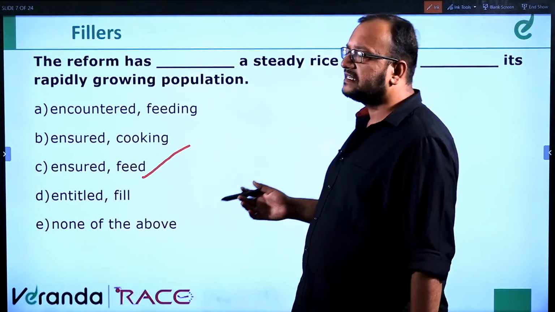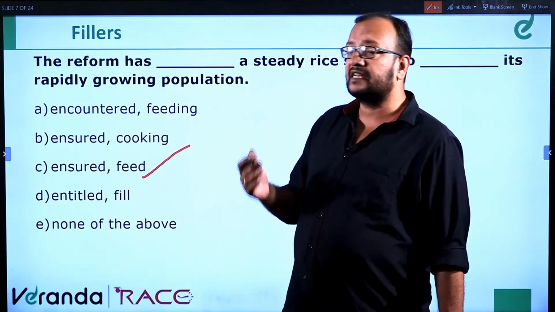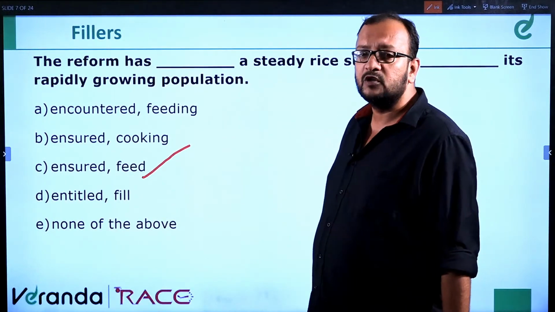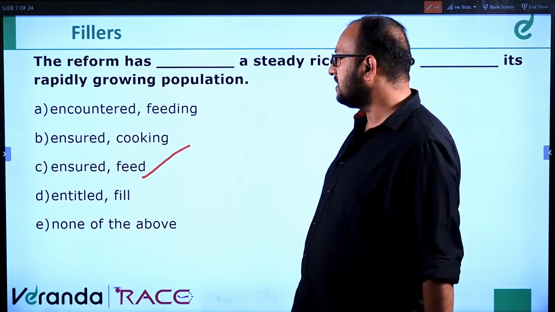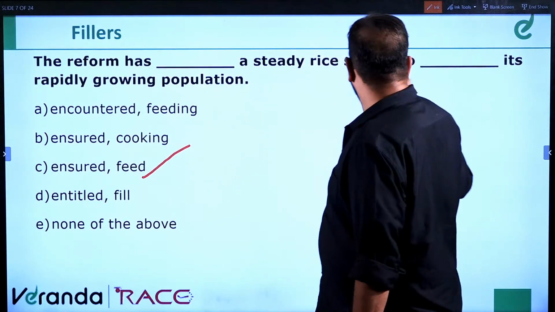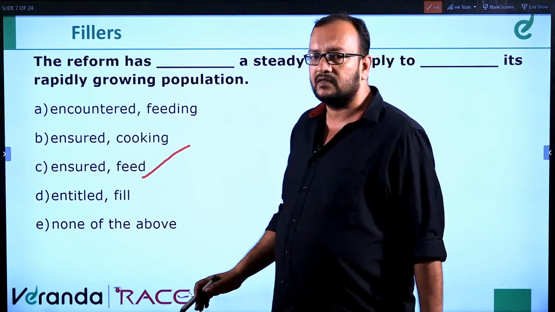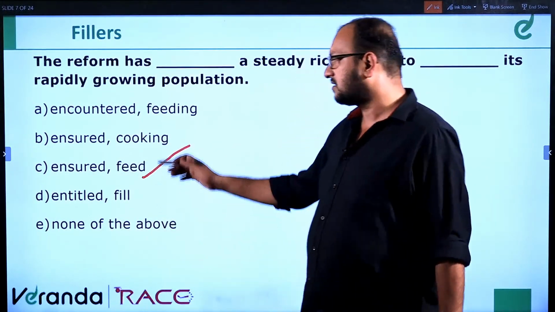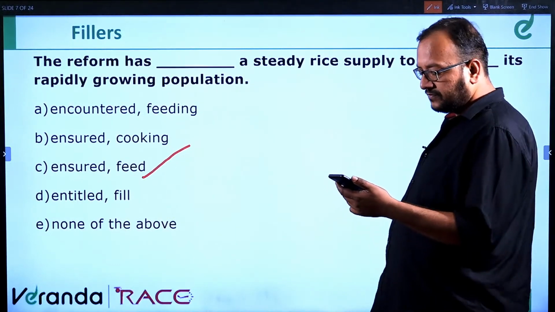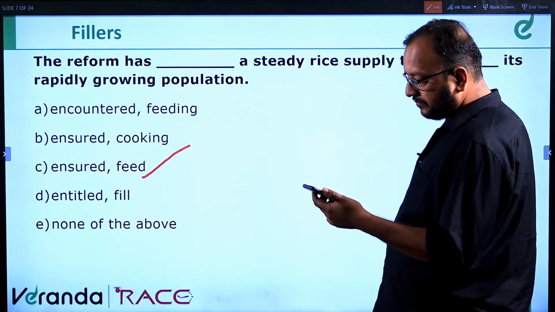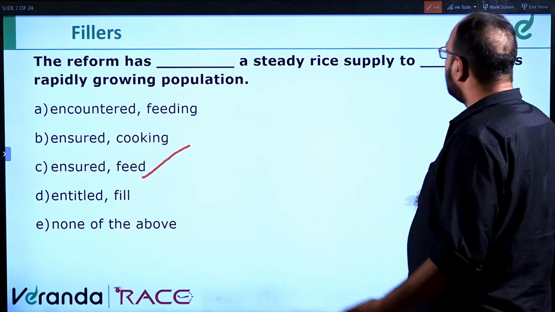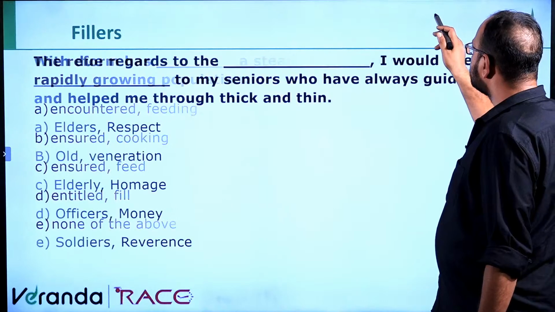Entitled means you are giving credit to someone. He is entitled to the remuneration. Ensured is correct in the second case also, but cooking, to cook its rapidly growing, like it's cooking people, right, which is incorrect. So, feed rapidly growing people. So, the answer would be, yeah, C is the correct answer. Yes, Arvind. Arvind is correct. Moving ahead to the next question.